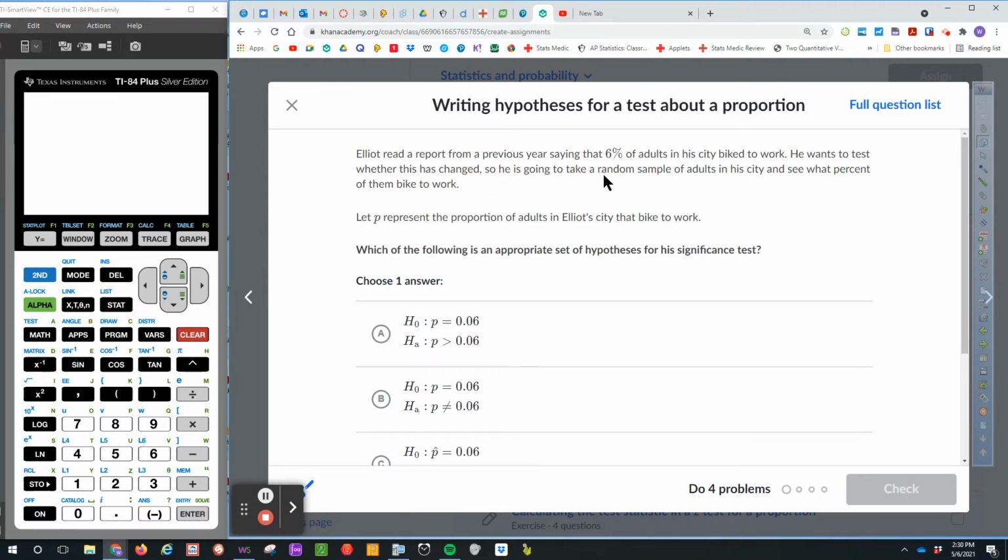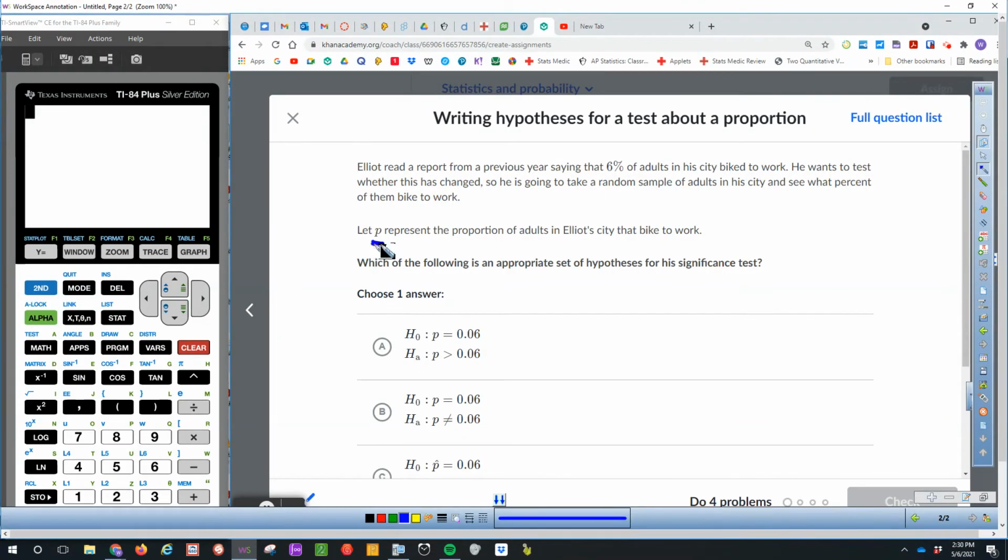So he is going to take a random sample of adults in his city and see what percent of them bike to work. Let P represent the proportion of adults in Elliott City that bike to work. See this P? This P is actually the population proportion, the population proportion of adults in Elliott City that bike to work.